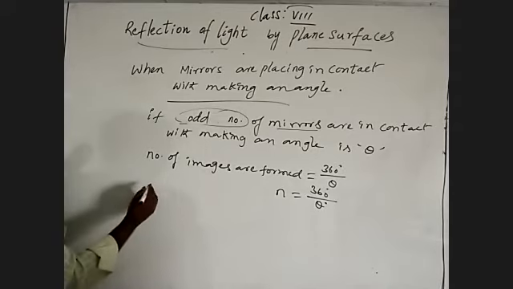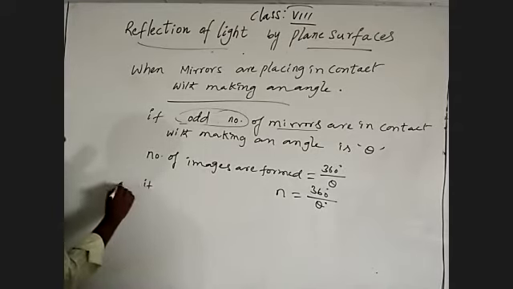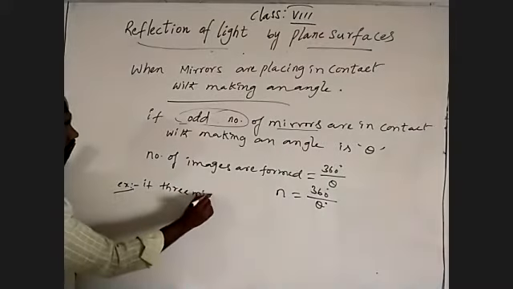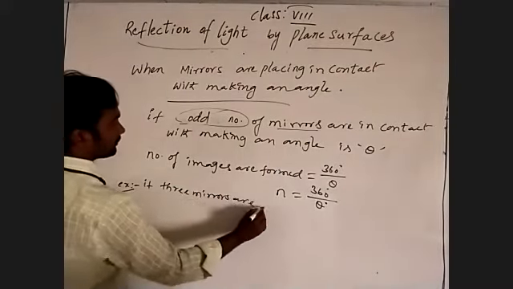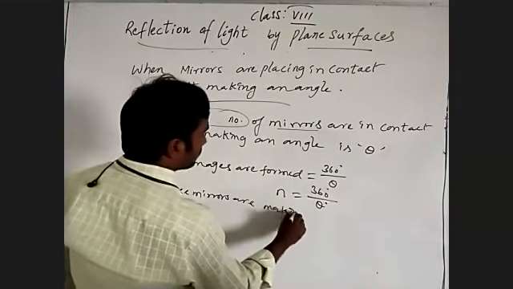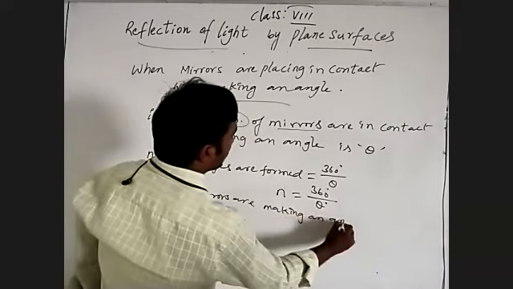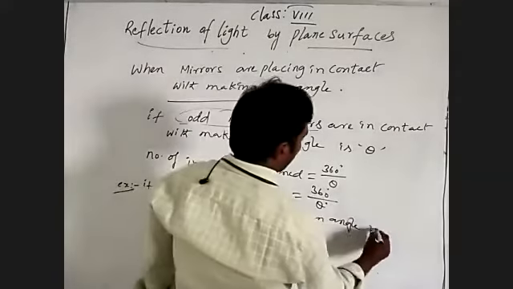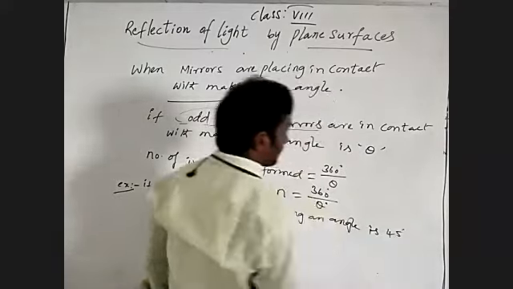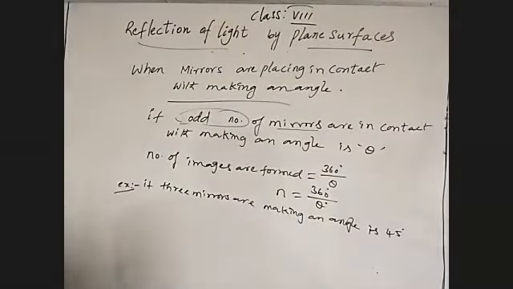Suppose, for example, three mirrors are making an angle of 45 degrees.